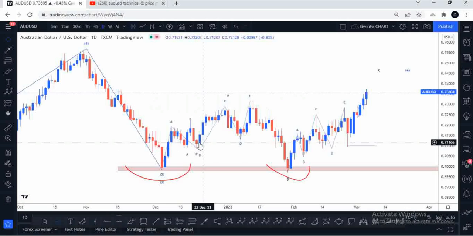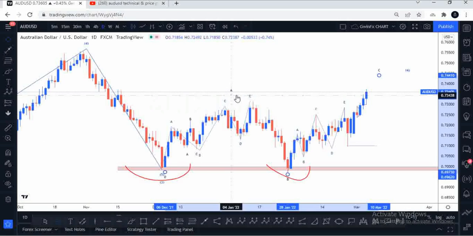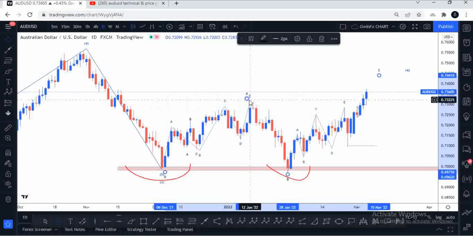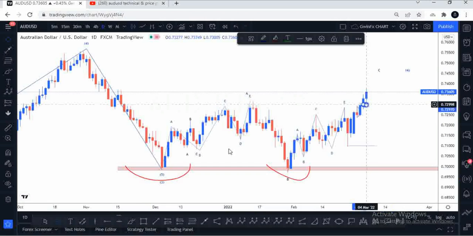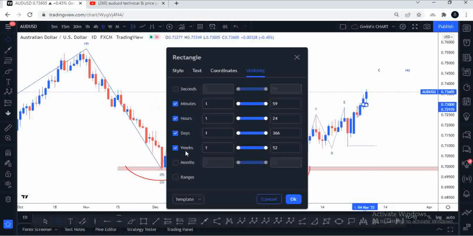A triangle can also form in the B wave, the X wave, and also the wave 4 of the sequence. So here we had an ABC up which created an A right here, so that's done. And we had a very fast move to the downside which created a B, so that's done. What is happening here is what I'm trying to work out right now. There is a lot of complex structure here that could also mean the start of a new wave, not really the end.